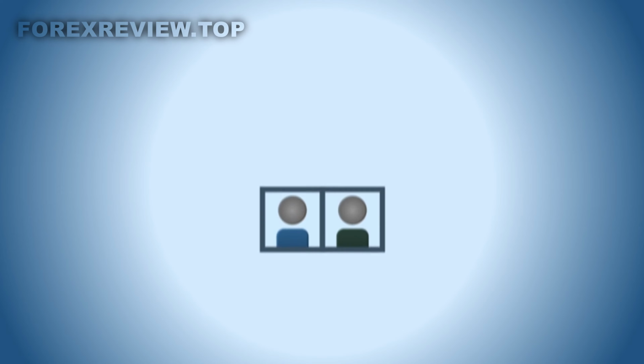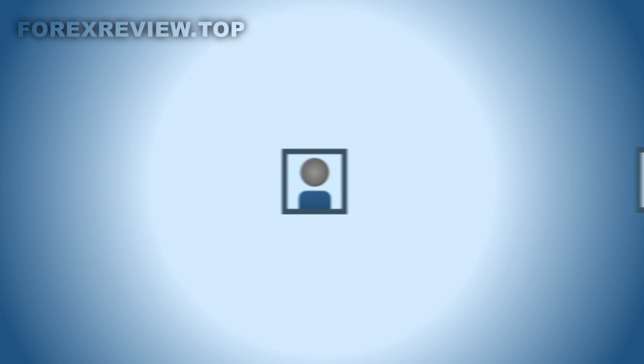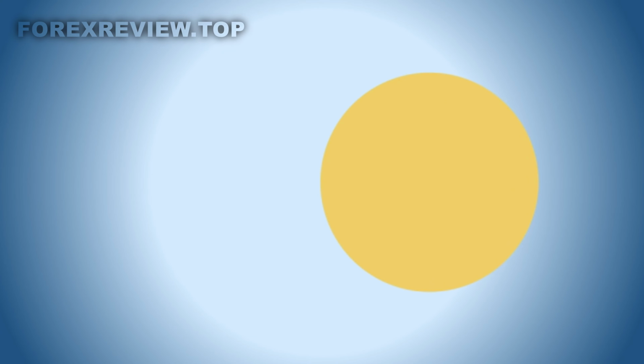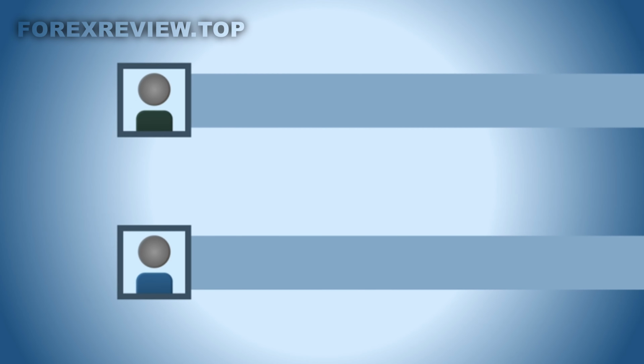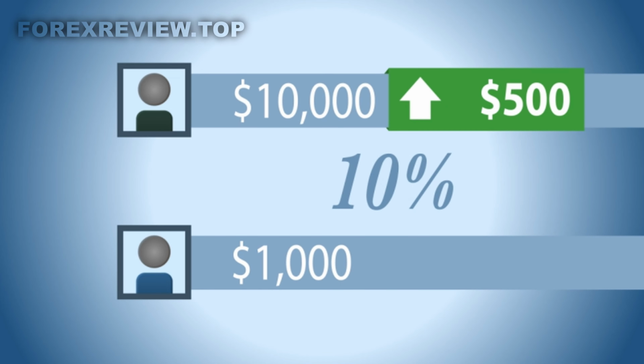Note that at any stage the copying can be changed or stopped, thereby discontinuing the reliance on the copy trader throughout the transaction. An additional advantage is that the copying is done in proportion to the size of the investment portfolio. For instance, if the account of the trader that I decided to copy is worth $10,000 and my account is only worth $1,000, that is 10% of the value. In a case where the copied investor initiates a transaction valued at $500, a corresponding transaction will be initiated in my portfolio at 10% of that value, or a total of $50.